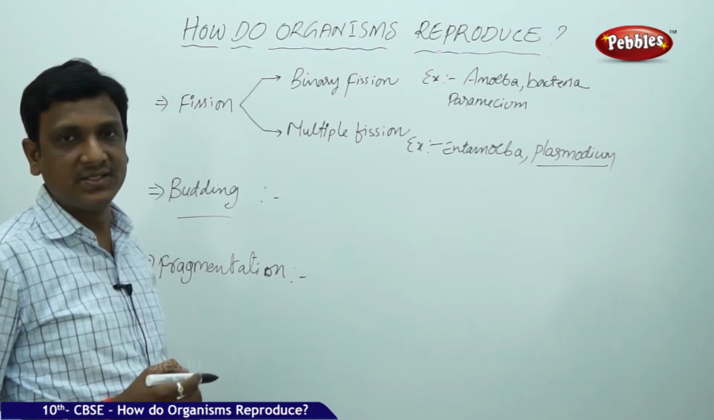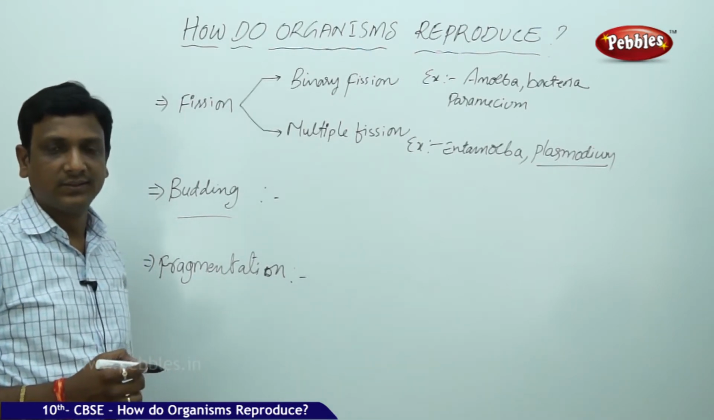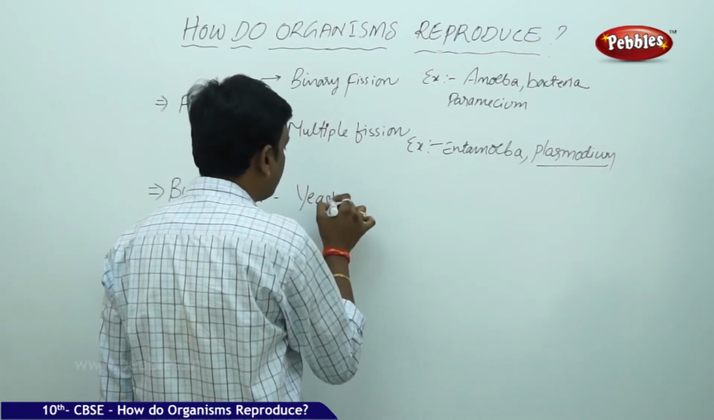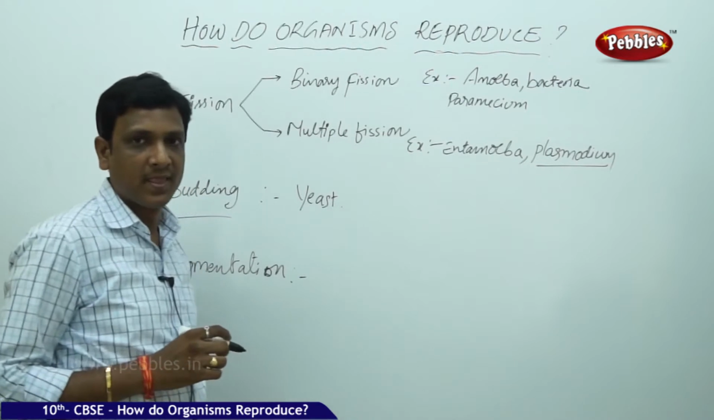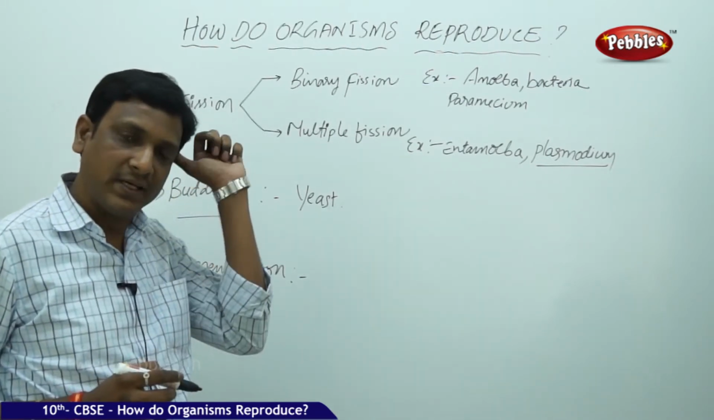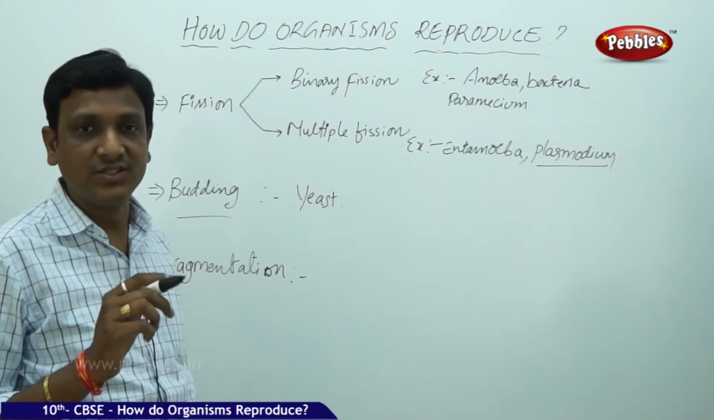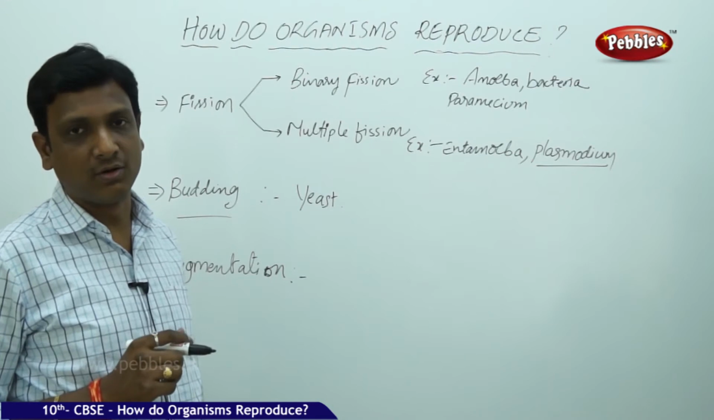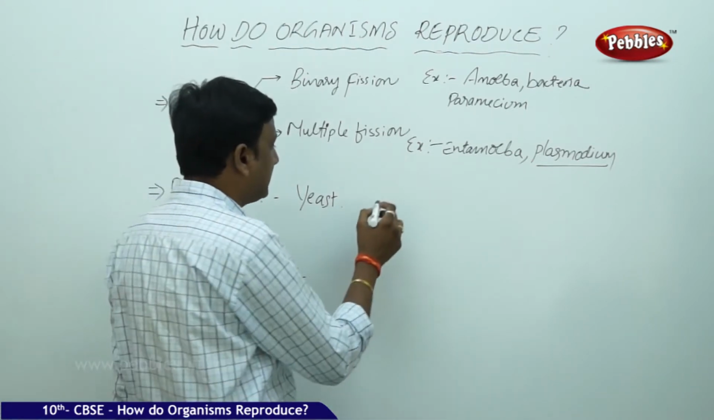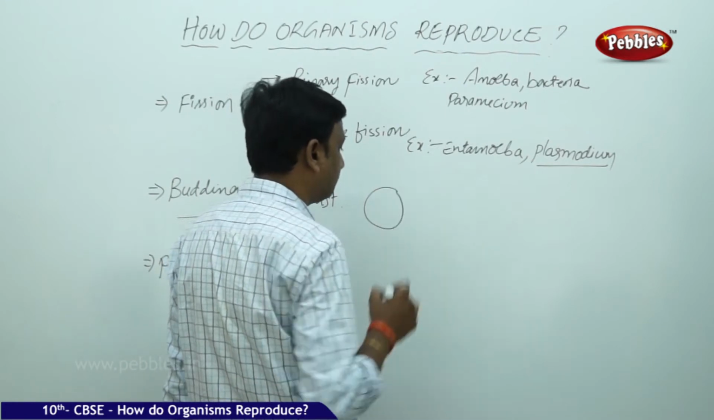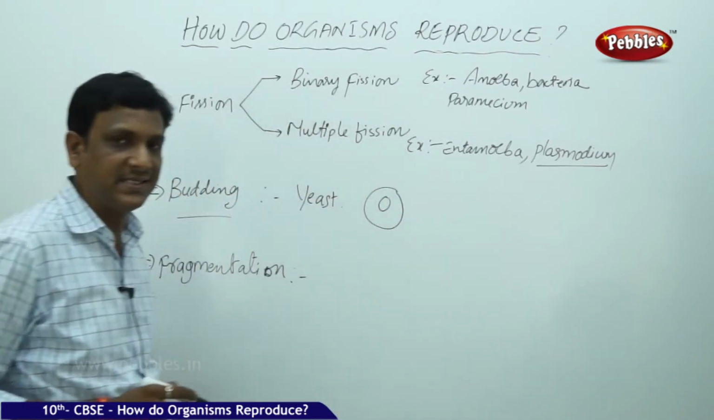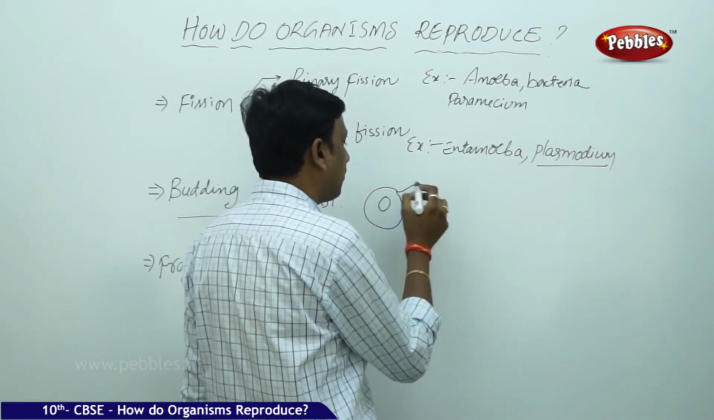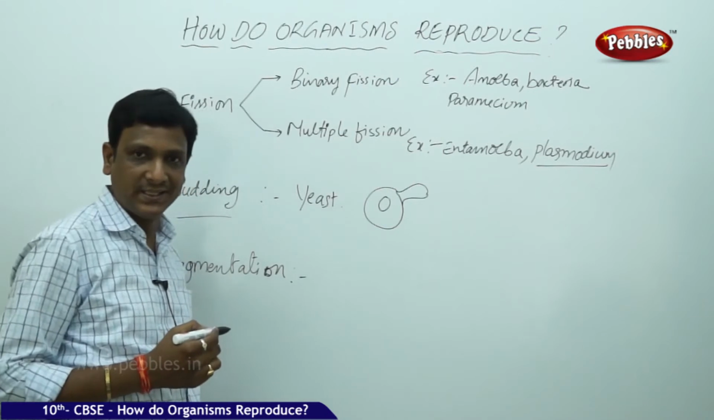Budding is found in multicellular as well as unicellular organisms. In case of unicellular organisms, the yeast is a kind of fungus, but it is unicellular. In fungus there are so many species, but yeast is the only species which is unicellular. Other fungi are multicellular. How does it reproduce? Yeast reproduces by a process called budding. This is a mature or grown up yeast cell. When the yeast is completely mature, it produces a small bud on its body.